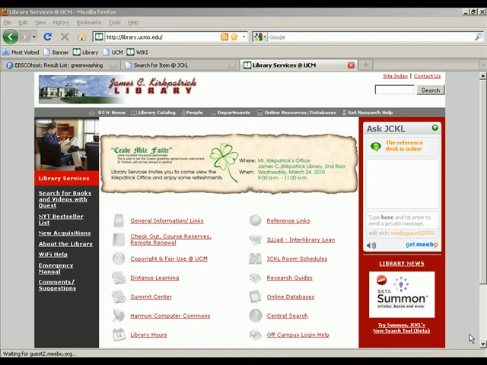I do want to make a quick side note. When I say books and other physical materials, by other physical materials I am talking about anything from audio recordings, films, maps, so on and so forth. But I do want to point out to you that many formats are not lendable in the MOBIUS system or via interlibrary loan.